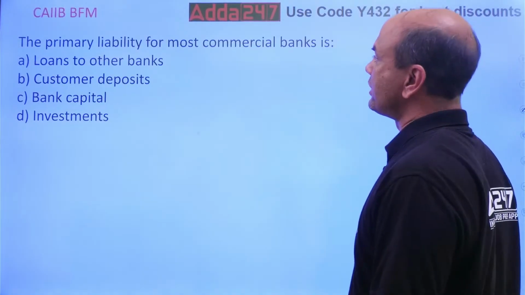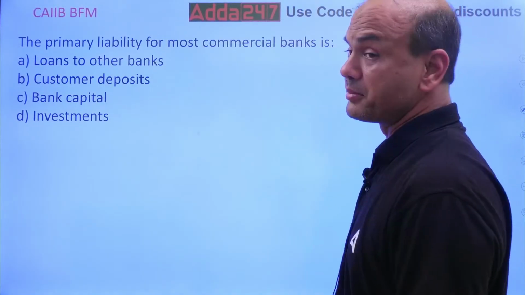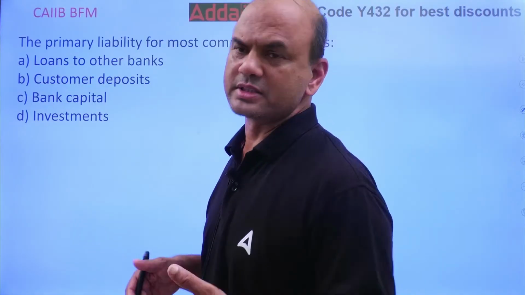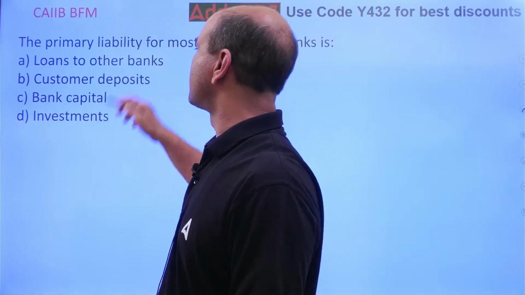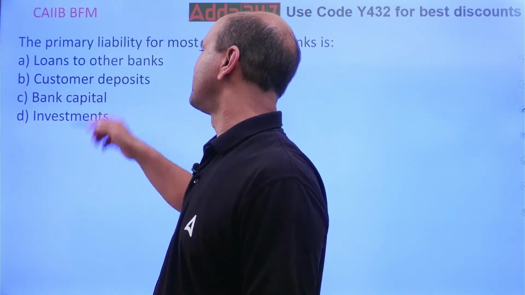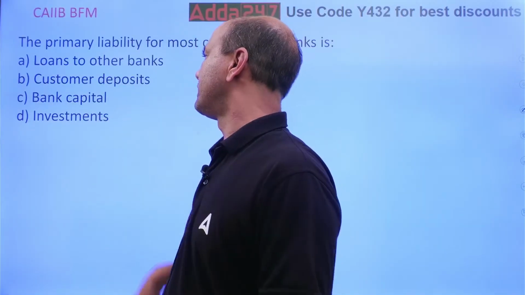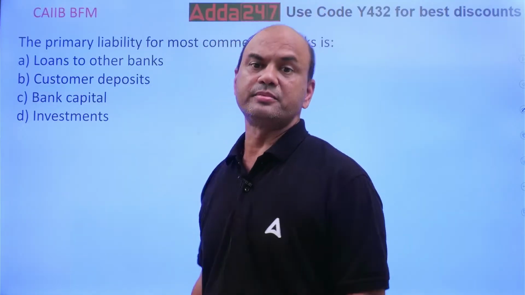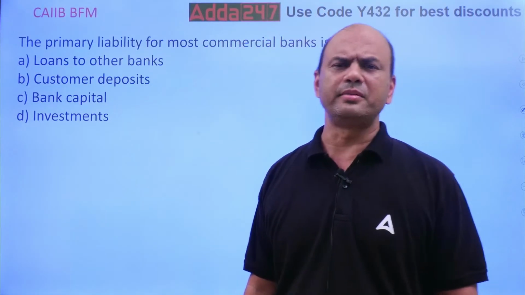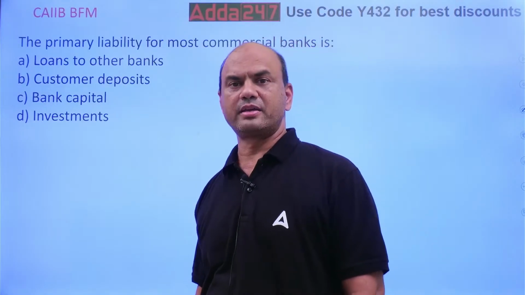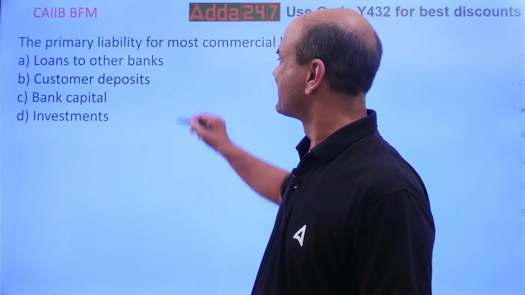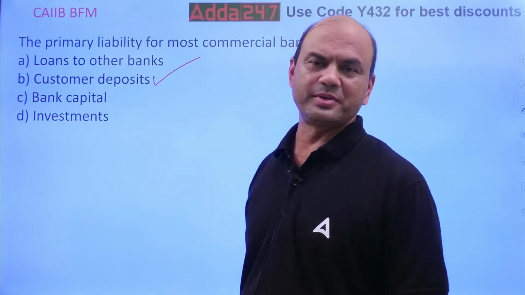A primary liability of most commercial banks is what? What is the most common liability in commercial banks? Loans to other banks, customer deposits, bank capital, or investments? Which is the primary, main liability for any bank? Customer deposits.